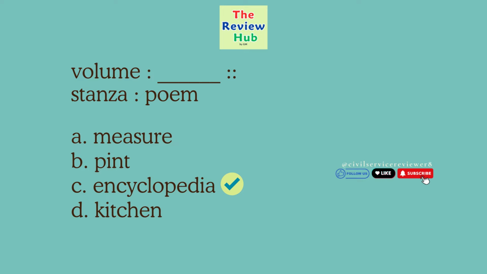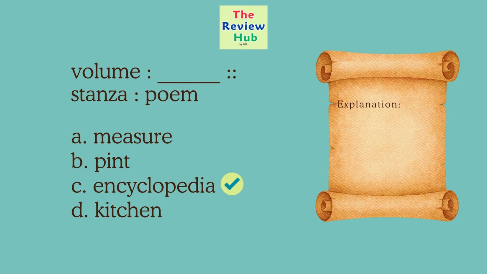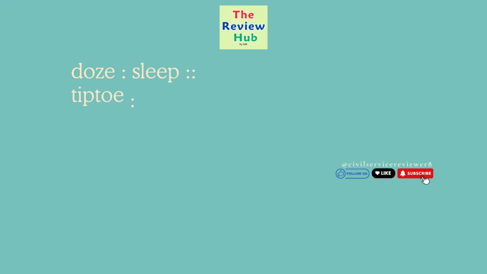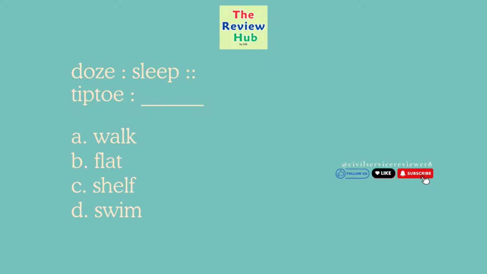The correct answer is C. Encyclopedia. A stanza is a part of a poem. A volume is a part of an encyclopedia. Part to whole. Doze is to sleep. Tiptoe is to blank. A. Walk. B. Flat. C. Shelf. D. Swim.